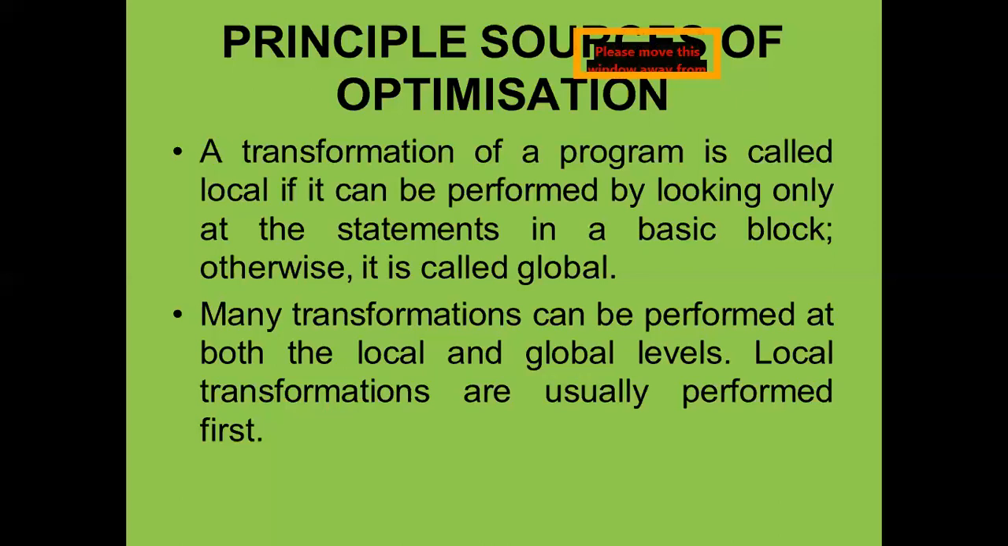Many transformations can be performed at both local and global levels. So there is a local level, another is called the global level, and the hybrid of these is the local and global level. We can apply the optimization at the local level, the global level, or at both levels. First we divide our program into a number of basic blocks, and after that, whenever we write our program, we see that